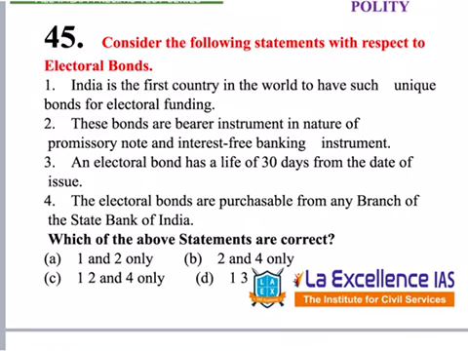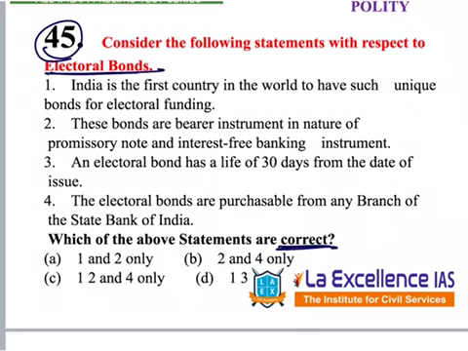The next question under polity is question number 45. This question is with regard to electoral bonds. We should identify the correct statements. Let's read the options. If we go through the options 1, 2; 2, 4; 1, 2, 4; 1, 3, it means if we can eliminate 1, we can eliminate 3 options and B becomes correct. But let us see whether the first one is correct or not.